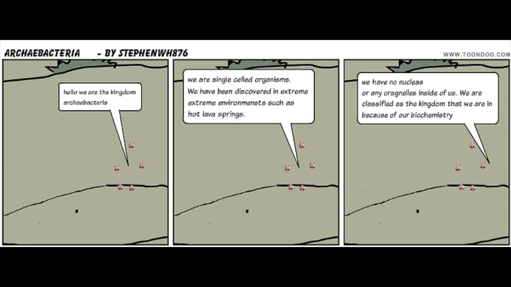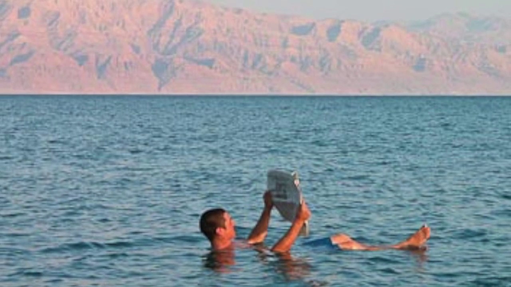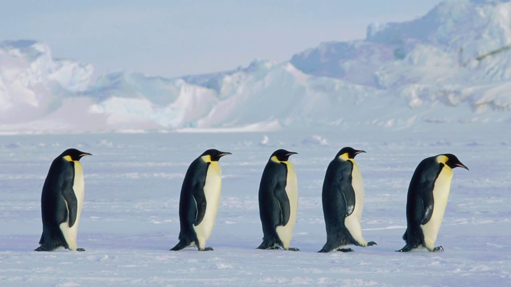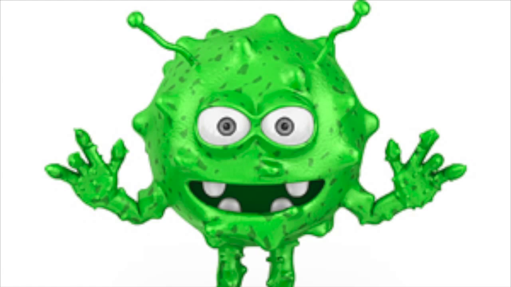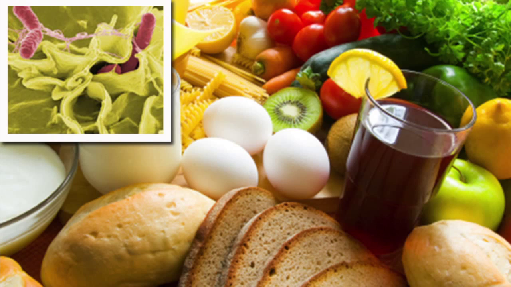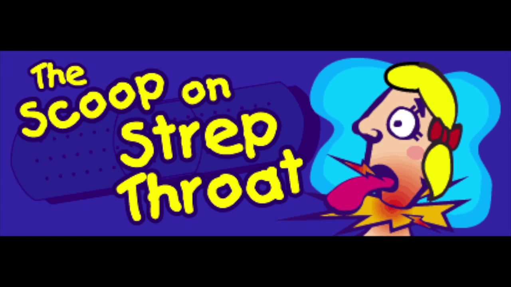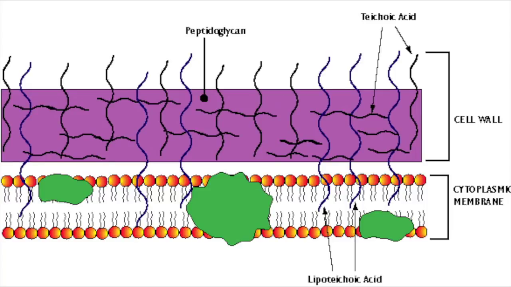Archaebacteria are only found in the most extreme environments, like the salty Dead Sea or the frigid Antarctic ice. The majority of bacteria that you encounter on a day-to-day basis are eubacterian. Bacteria in yogurt, salmonella, and strep throat are all examples of eubacteria. Eubacteria also have cell walls made out of peptidoglycan, while archaebacteria do not.